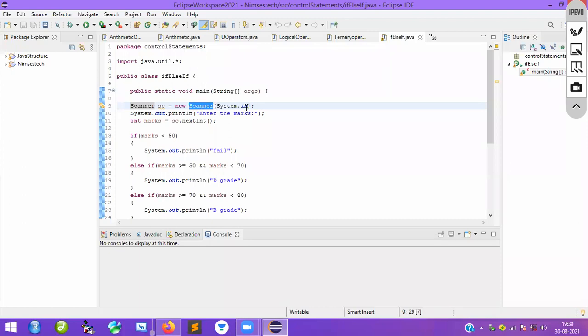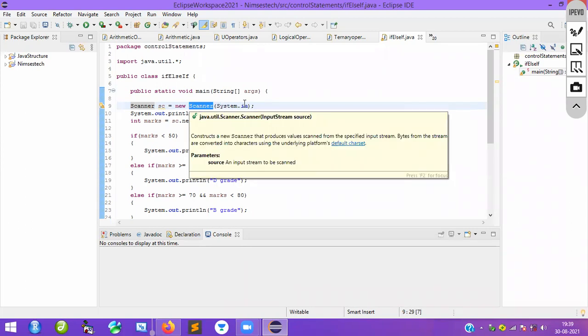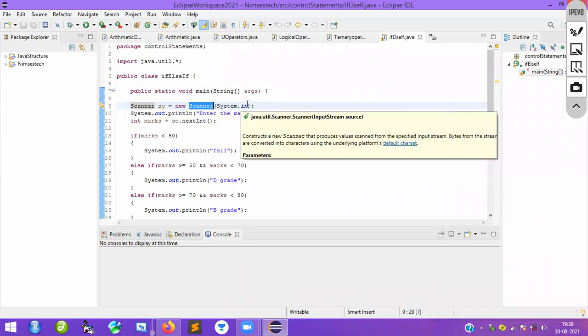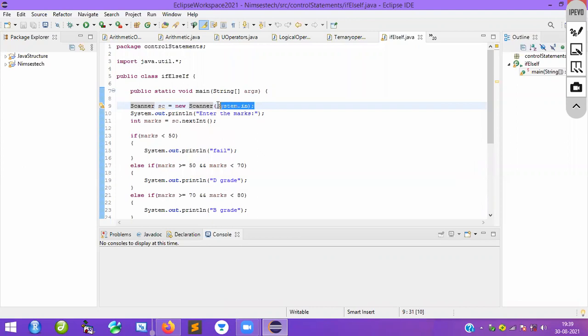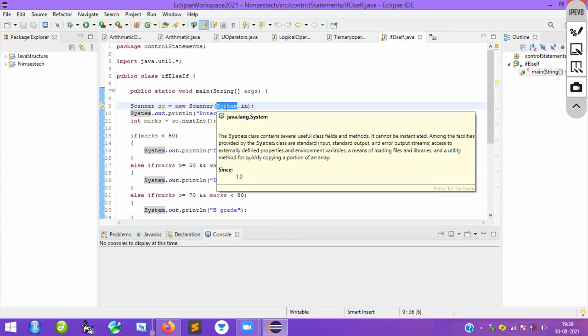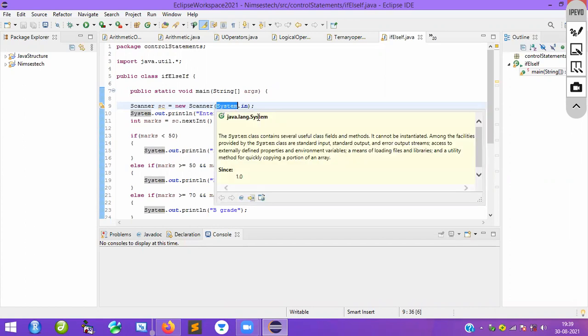When I open the brackets, immediately it becomes a method. If you go a little higher end, basically this is a constructor, the default constructor finally. I'm taking the input from the keyboard, that's why System.in. System is a class here, and this class belongs to the java.lang library.